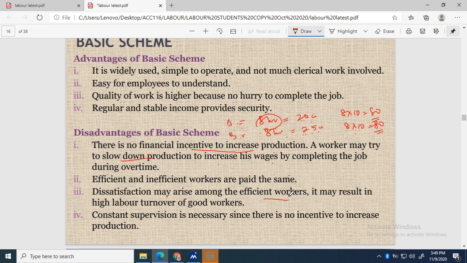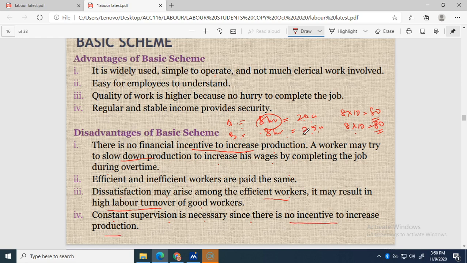When they are dissatisfied with the payment, it may result in higher labor turnover of good workers. B may find another job from another company, so they leave the job. So the good workers may turn to other companies. Constant supervision is necessary since there is no incentive to increase production.